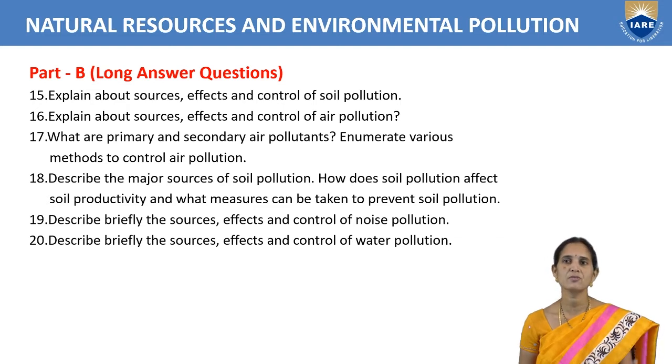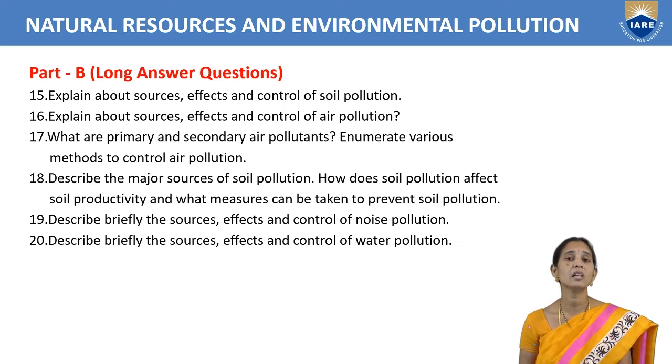Describe major sources of soil pollution. How does soil pollution affect soil productivity and what measures can be taken to prevent soil pollution? The major sources of soil pollution, only two examples we can write. We are throwing garbage, food waste or any other industrial waste simply on the surface of the land. Those are the sources of soil pollution. So it is affecting the soil productivity.